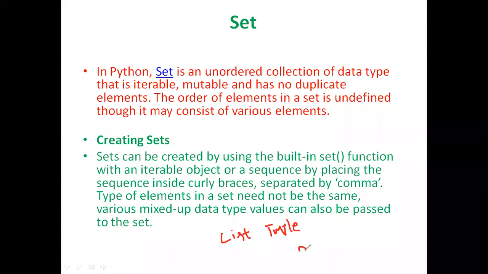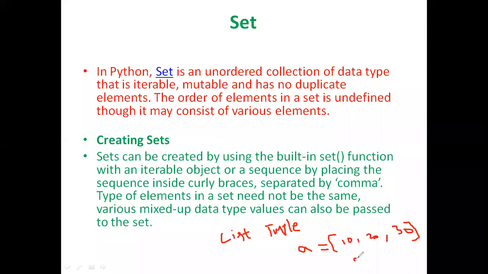For example, if we mention something with the square brackets, then it will be a list. If we mention something with the normal brackets, then it will be a tuple. So if I mention 10, 20, 30, the index will be provided for each and every number.